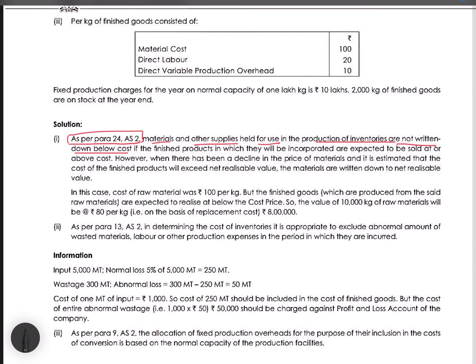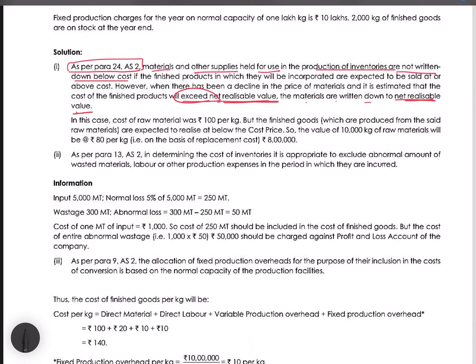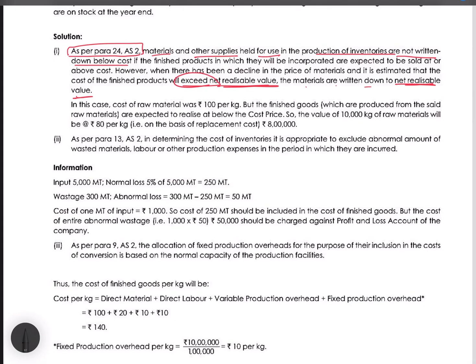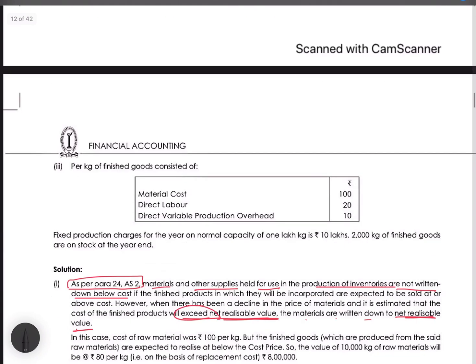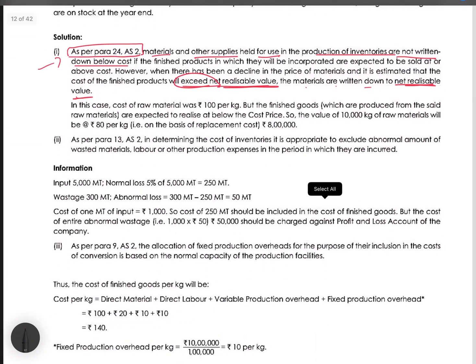However, when there has been a decline in the price of materials and it is estimated that the cost of the finished good will exceed net realizable value, the materials are written down to net realizable value. So here we will value the raw material at 80 rupees, which is the replacement price, right? So we have to quote this from the standard in the solution, and then we have to write the calculation.